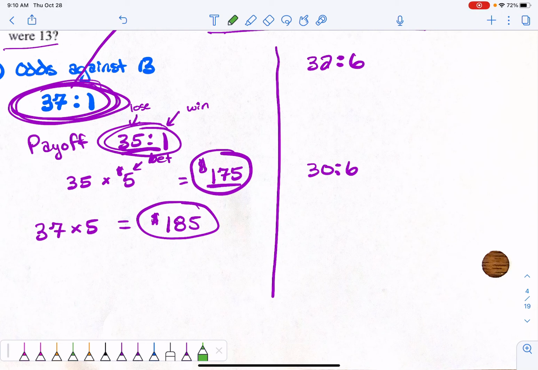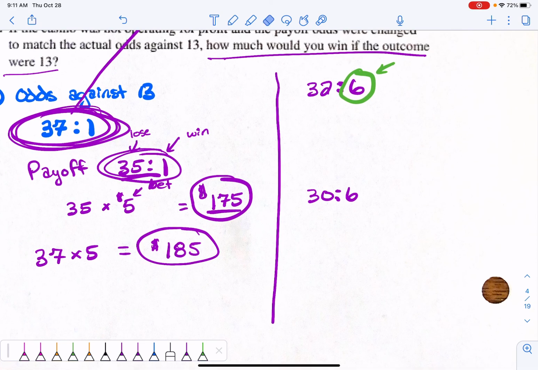When this number is a 6 instead of that number being a 1, there's a little bit of a difference that you have to do when you calculate your amount. Normally, we would just take the 32 times the $5 and call it a day, right? 32 times 5 is $160, right? Except there are 6 of you that are winning typically, right?